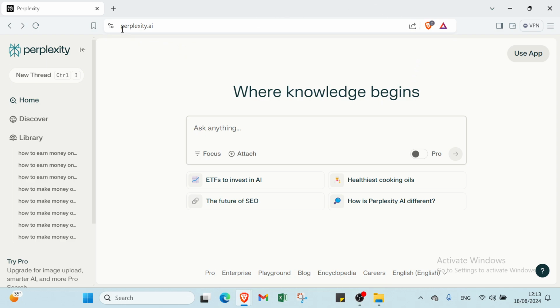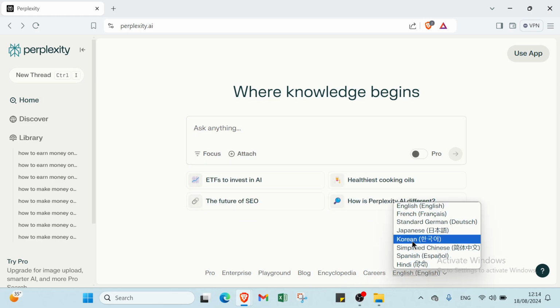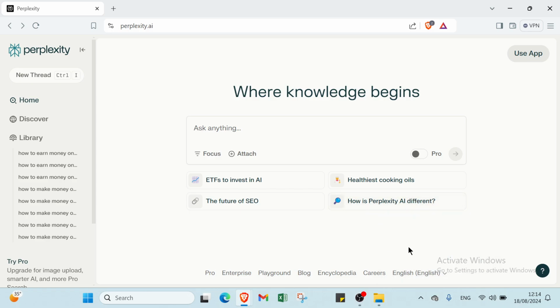So first of all, you have to open your web browser and dive into perplexity.ai. So this is the homepage. We have various options. We have various information, like here where knowledge begins. You can ask anything here. We have here focus like all, writing, academic, video, math, social and other things. And also we have other options like Pro, Enterprise, Playground, Blog, Encyclopedia, and then here you choose your language, like French, Standard, German, Japanese, Korean, Simplified Chinese, Spanish, Hindi, and so let's choose English.